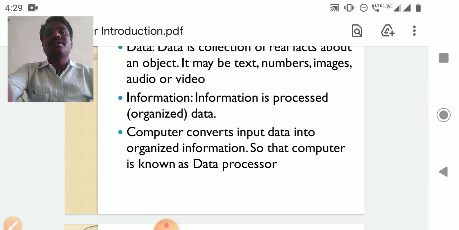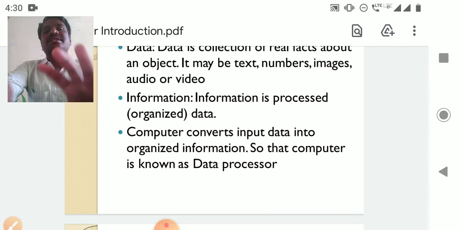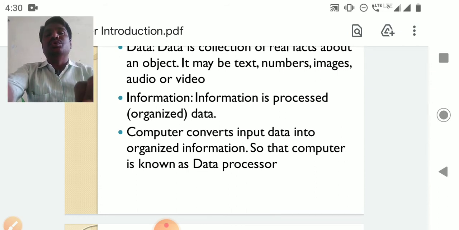But I can display the data in ascending order of their marks, or descending order of their marks, or alphabetical order of their names, or reverse alphabetical order of their names. Like that is organized data. That organized data is called information. So this computer can be used to convert data into information.